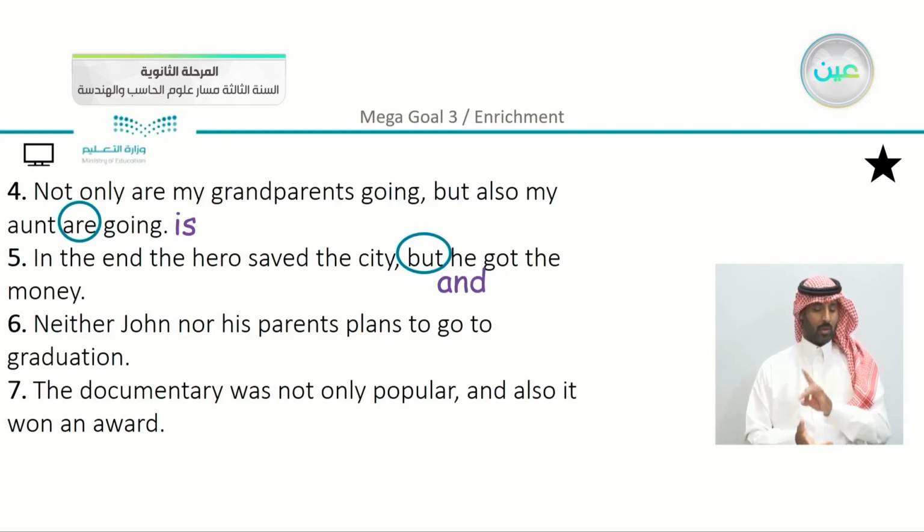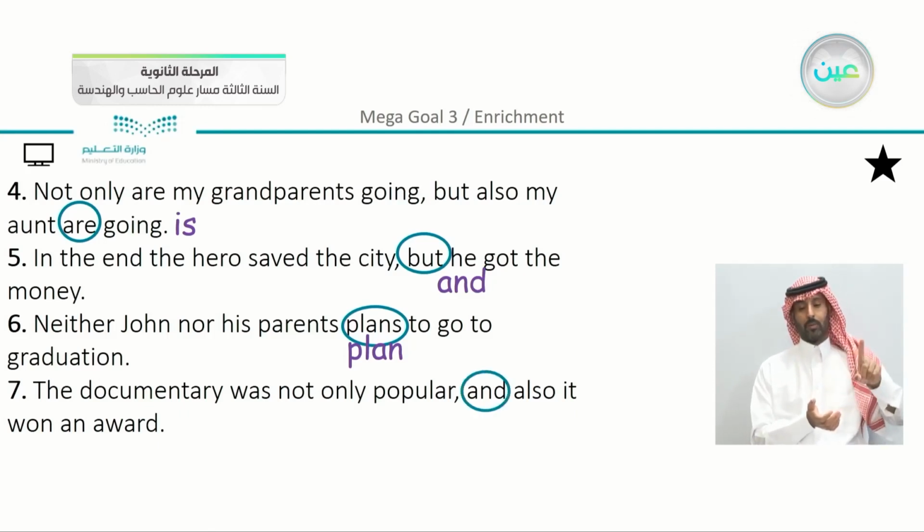Neither John nor his parents plans to go to graduation. So we have plans is incorrect. We are using plan instead. Next: the documentary was not only popular and also it won an award. So since we have not only, the sentence using and is incorrect, we are going to replace it with but.